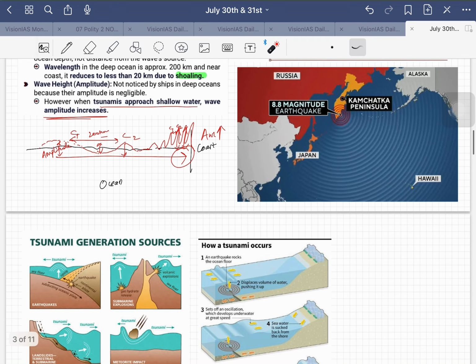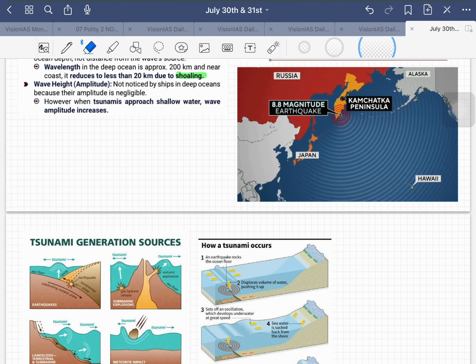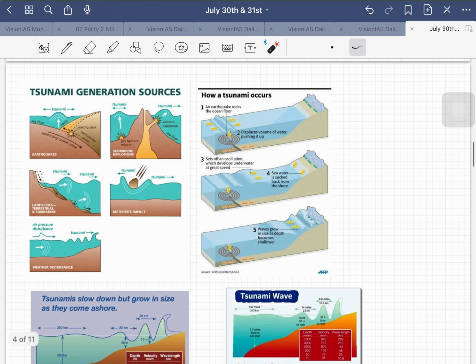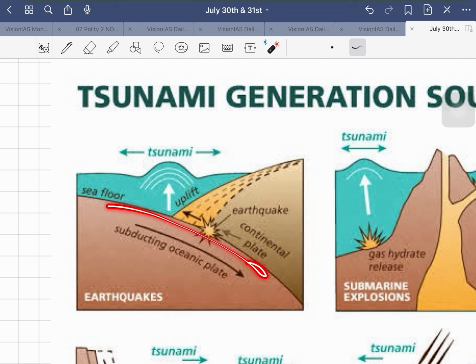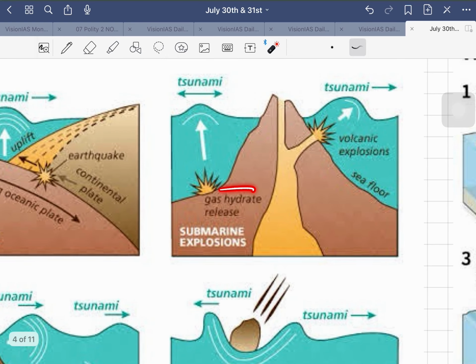And let us try to understand these tsunami generation sources. So one is the earthquake. One dense oceanic plate will subduct and it will lift the continental plate, and this upliftment will actually raise the water here, and it will create this tsunami, which will move in every direction and try to hit the coast. That is through these earthquakes, and submarine explosions, gas hydrate release. It will also create this wavy impact, and it will form into a tsunami.